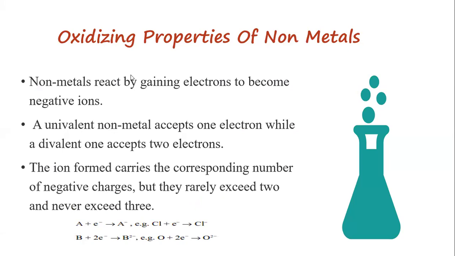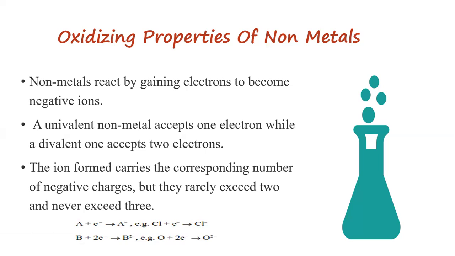Nonmetals simply react by gaining electrons to become negative ions. So the nonmetals just combine with other elements by gaining the electrons just to become the negative ions. A univalent nonmetal accepts just a single electron, while a divalent one accepts two electrons. So you have to know that there can be two kinds of these nonmetals. They can be univalent, which accept a single electron, and they can also be divalent, which can accept two electrons. Now the ion formed carries the corresponding number of negative charges, but they rarely exceed 2 and never exceed 3. So that's how these ions are formed.